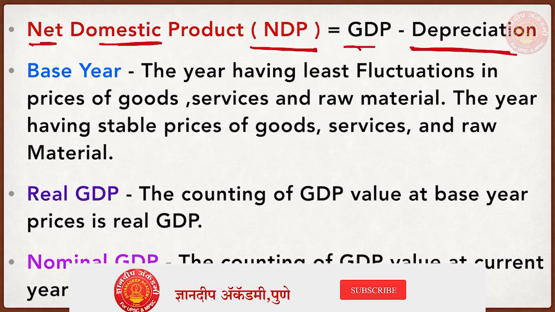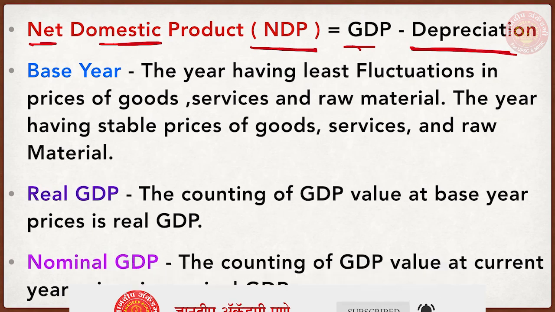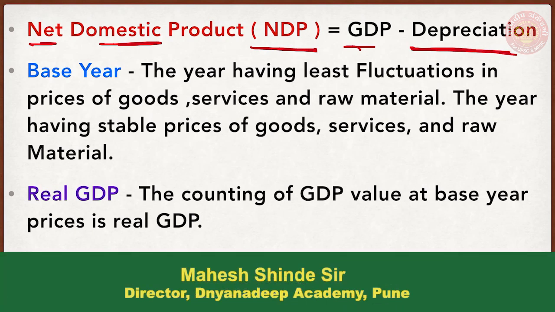For example, I have a coaching class and I have one classroom. In this one classroom there are 100 benches and 4 air conditioners. Let us say I earned 1 lakh rupees from the fees taken from the students. Now see, this 1 lakh rupees is a service charge. So this 1 lakh rupees is the GDP of my class. And when it is added into the Indian economy, it becomes part of the GDP of India.